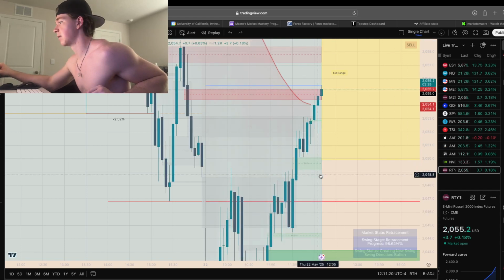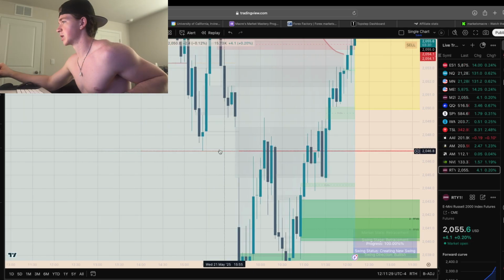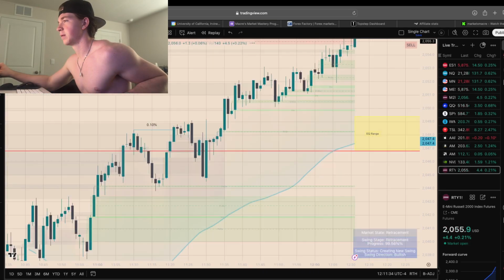We almost got slimed, but there were really 2 entries you could have taken on this. But yeah, pretty solid move. We targeted the session level density in here. We saw a weird reaction on here, probably because of the inverses on the 2-minute, or was it the 1 minute? Am I tripping?